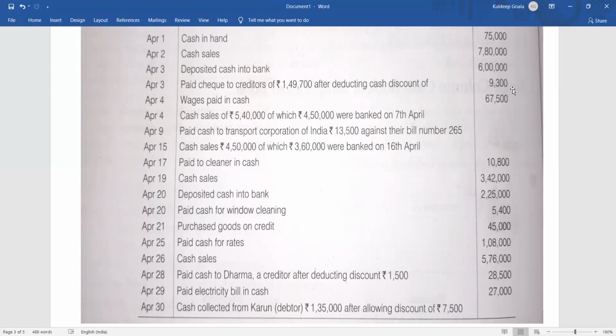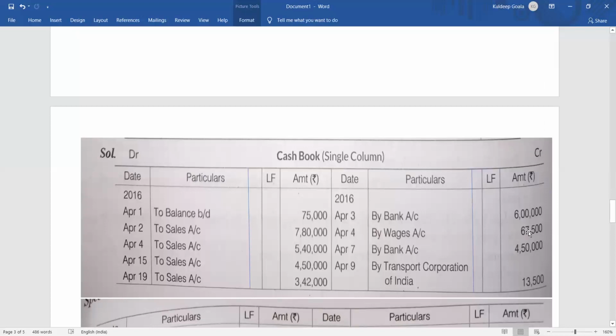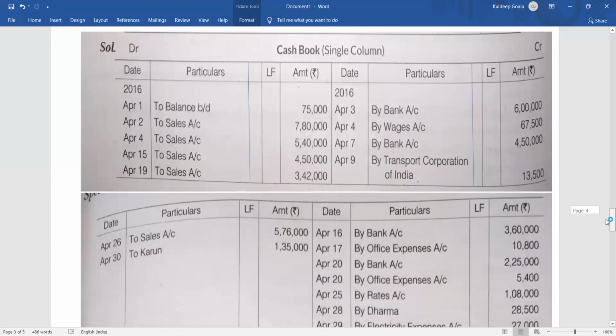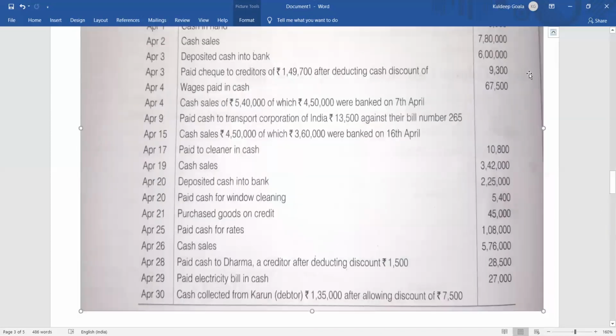We'll see only the cash payment. How much is the payment we are making? 1,49,700. So it will be like this. In the credit side of cash book, by creditors 1,49,700. It should be by creditors 1,49,700 rupees. Okay, just a minute. I'm showing you the format work also.